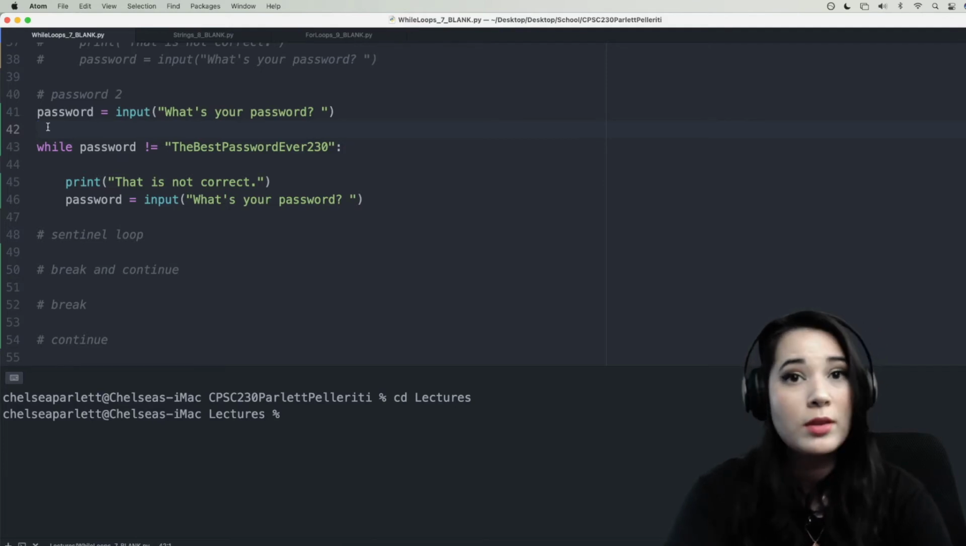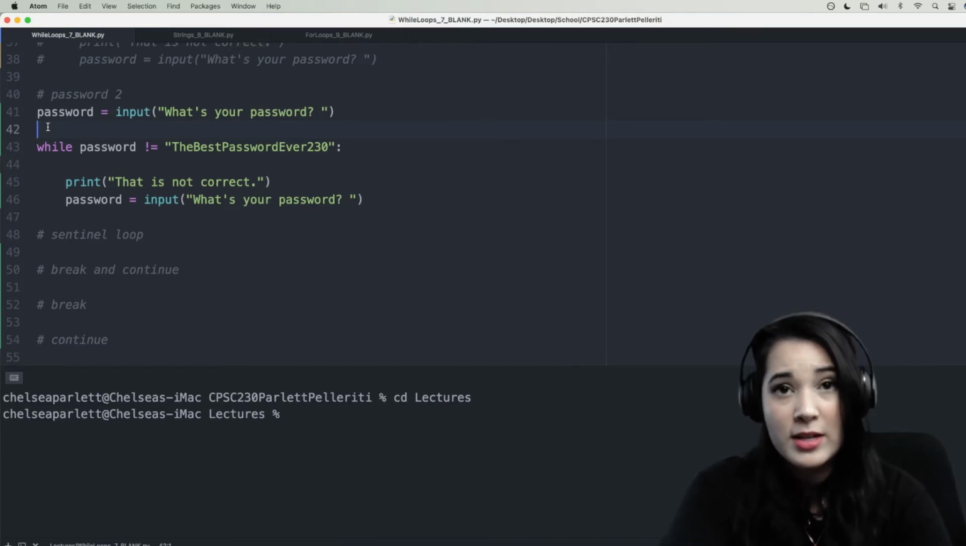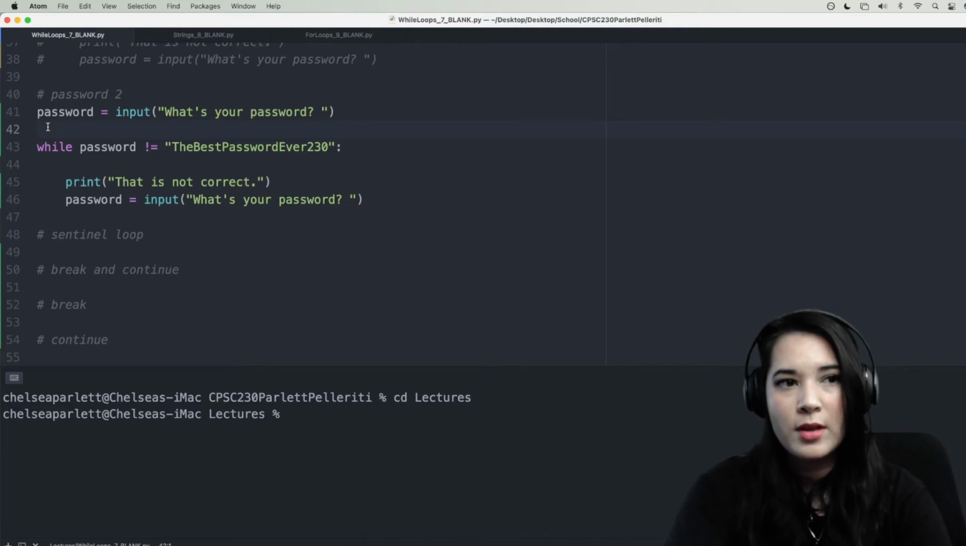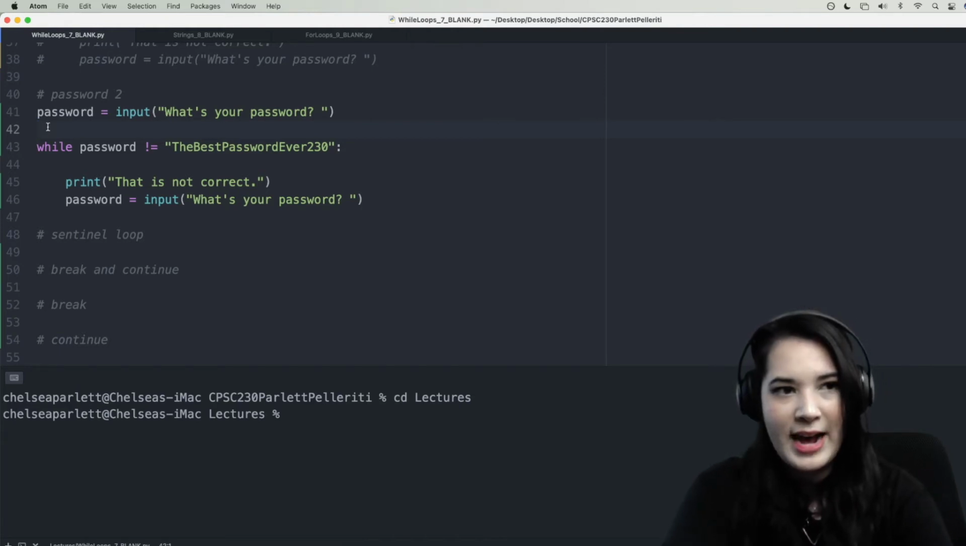Often, websites will limit the number of guesses you can make on your password in order to prevent hackers from trying infinite possibilities and potentially hacking your account. So instead of letting people guess forever what their password is, let's say we want to limit them to 3 tries. So we need to add some variables.